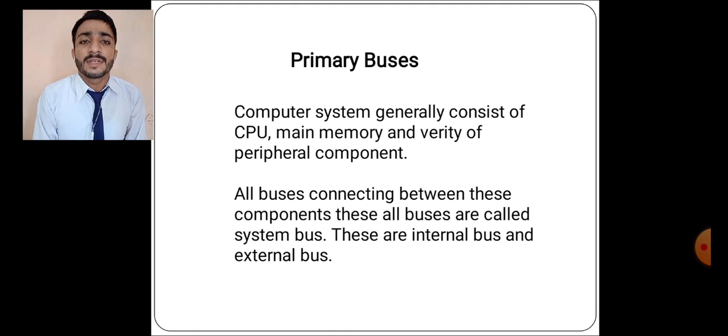Now primary buses. A computer system generally consists of the CPU, main memory and a variety of peripheral components. All buses connecting these components are called the system bus. There are internal buses and external buses.